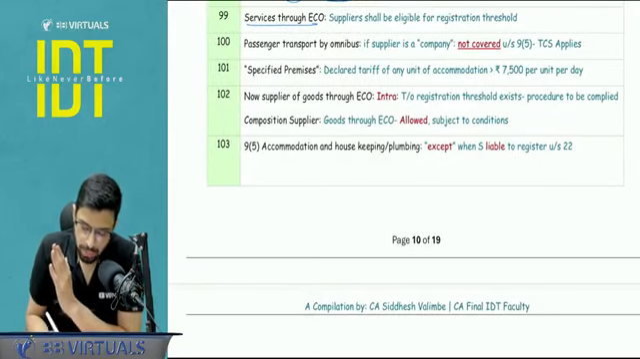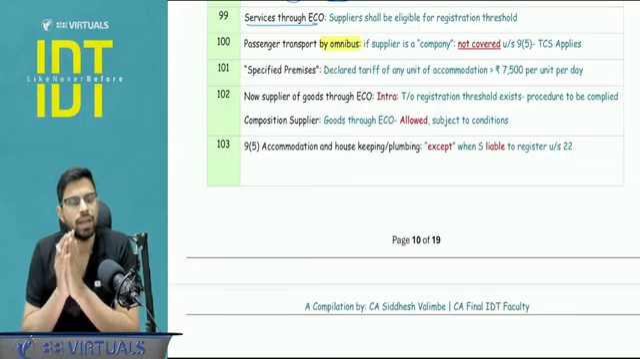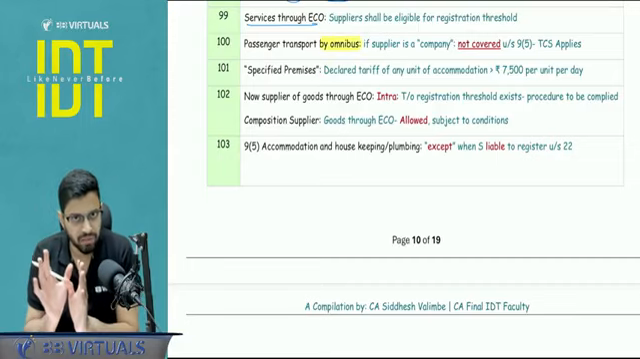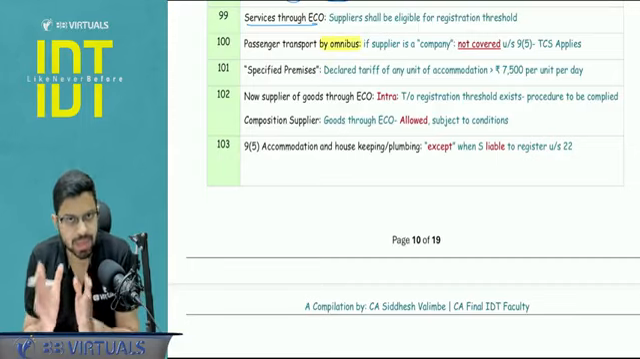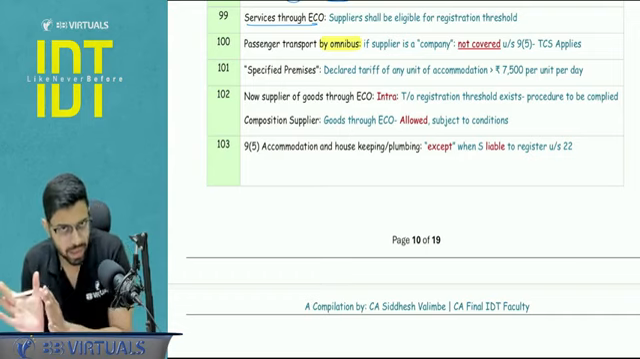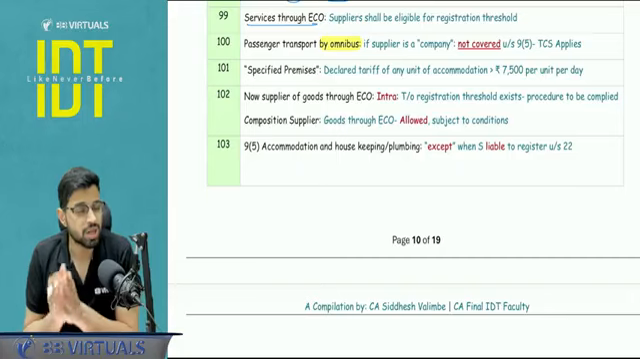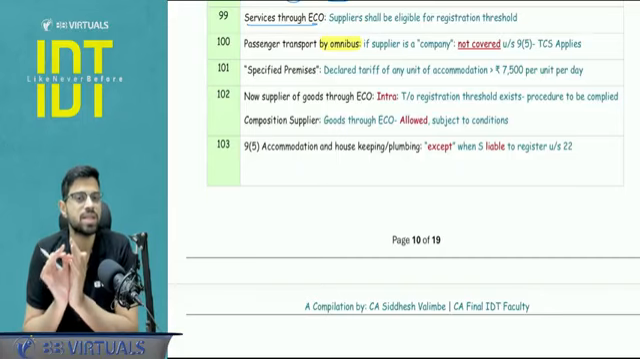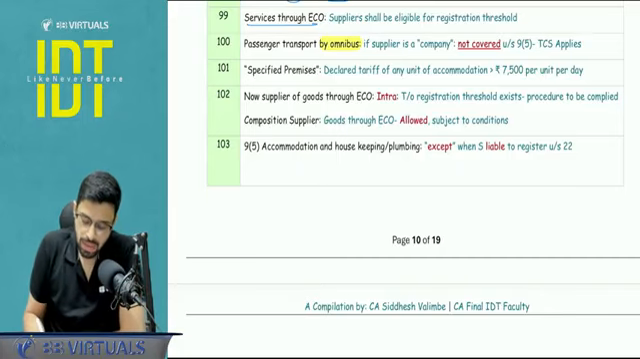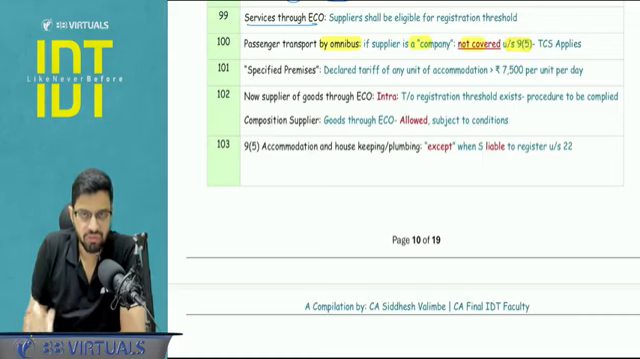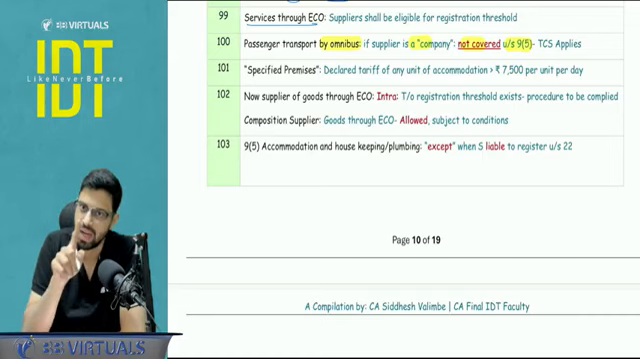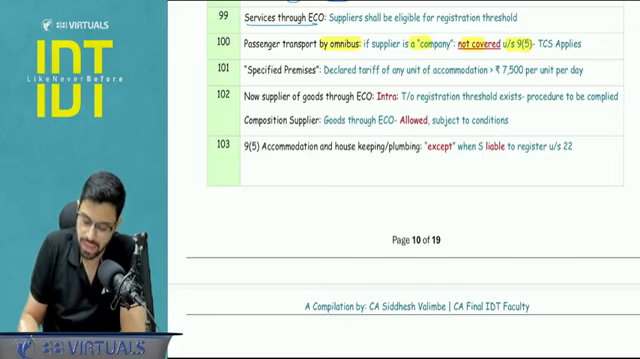Passenger transport, if it is happening via omnibus, then here with respect to 9.5, you know 9.5, it's a deeming provision, notified supplies. We assume that the ECO is the supplier, right? So if it is a case of transportation of passenger via omnibus, see what is the status of the supplier. If the supplier is a company, then it is not covered under 9.5. If it is not covered under 9.5, then TCS is applicable if the supplier is registered. Okay.